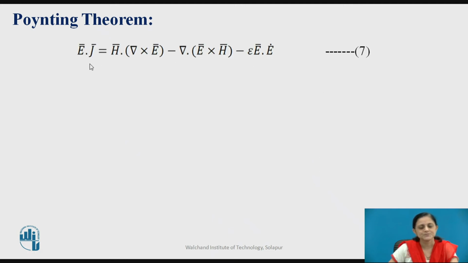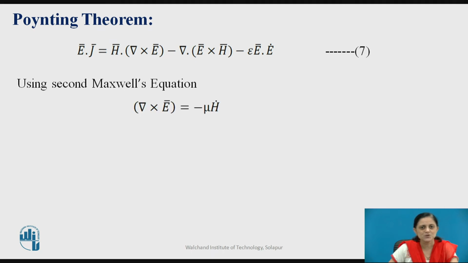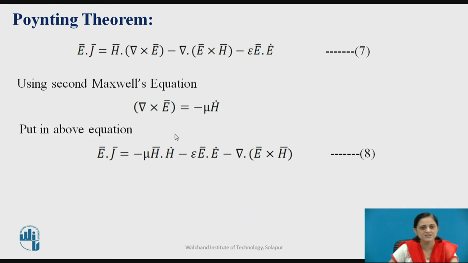So what you are getting, E bar dot J bar is equal to H bar dot del cross E bar minus del of E bar cross H bar minus epsilon E bar dot. So using the second Maxwell equation, which is given by del cross E bar is equal to minus mu H bar dot, put this equation in the above equation, that is equation number 7. So you are getting E bar dot J bar is equal to minus mu H bar dot H bar dot minus epsilon E bar dot E bar dot minus del of E bar cross H bar.